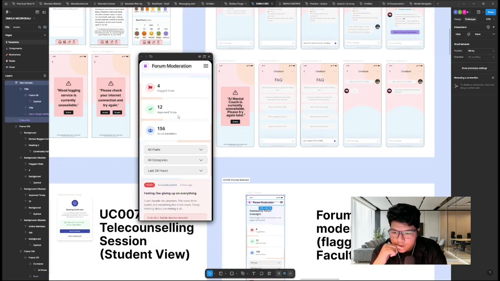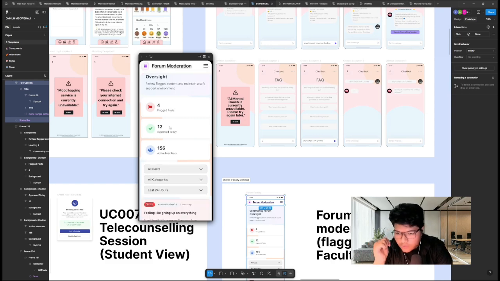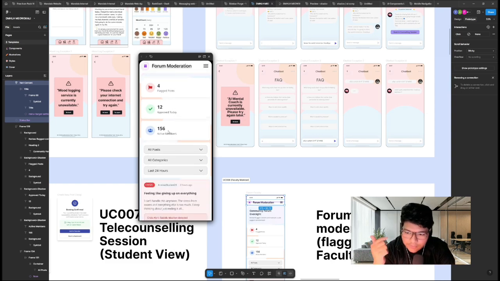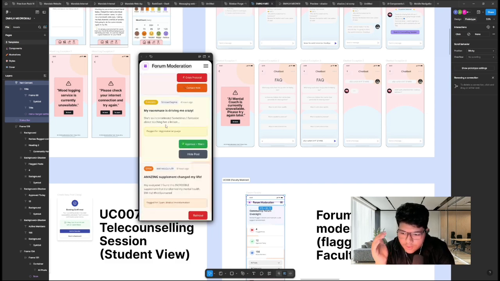Here, in this forum moderation page, it will give a hero card greeting for the user of what this page is. There will be a summary card of flagged users, approved today, and active members. They can filter the posts using this filter all posts. They can filter by category and filter by time, for example, crisis, flag, spam, etc.